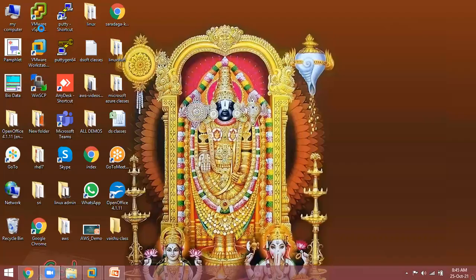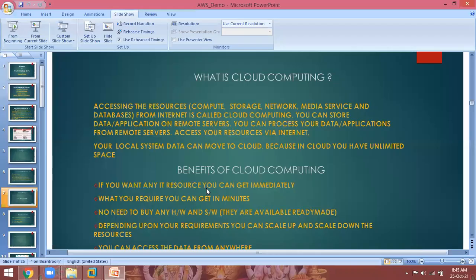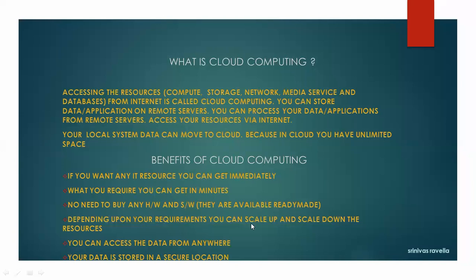That is the point I explained here. Whatever resources you require, you can get in minutes. No need to buy any hardware or software. Depending upon your requirement, you can scale up and scale down the resources. If you want to increase the CPUs, you can increase. If you want to increase the storage, you can increase. You can access the data from anywhere. Your data is stored in a secure location. Through your AWS management console only you can manage it, just like through your Gmail account only you log in to Gmail, sending and receiving mails. Nobody else can access it. That is very secure.